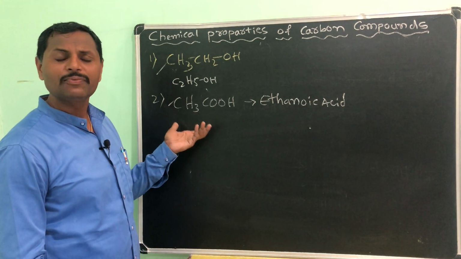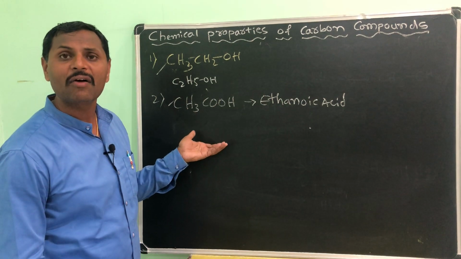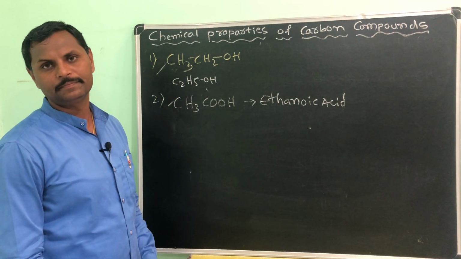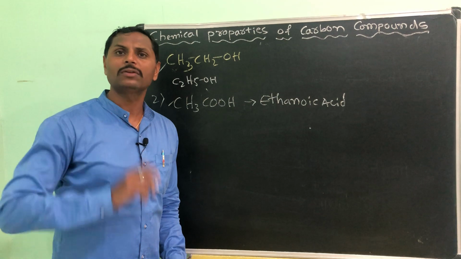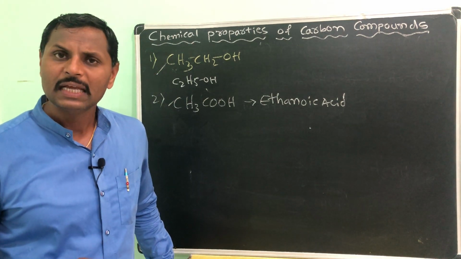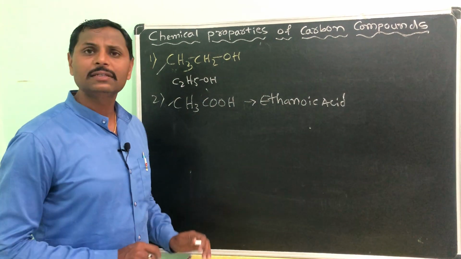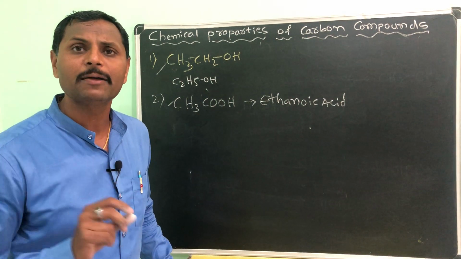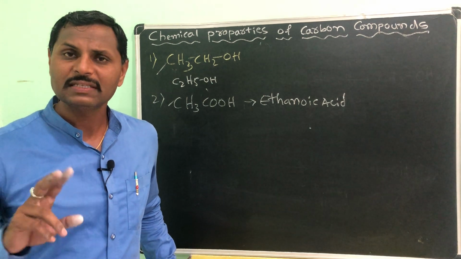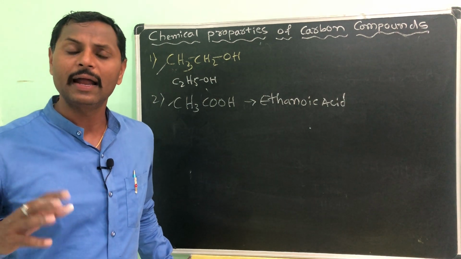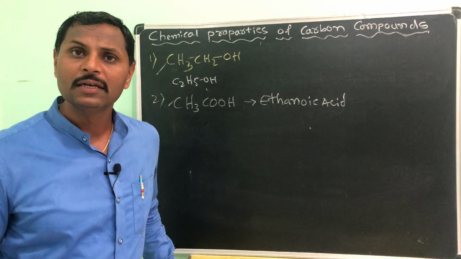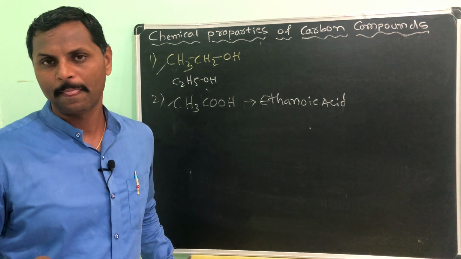Okay, we use 5 to 6% or 8% of acetic acid in the vinegar preparation, in the tomato sauce, in the ketchups. Alright, even we are using this to prepare some medicines like aspirin, which is an analgesic and antipyretic, that means a painkiller as well as fever killer.